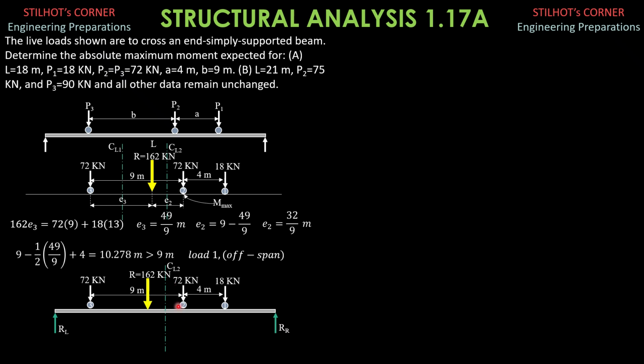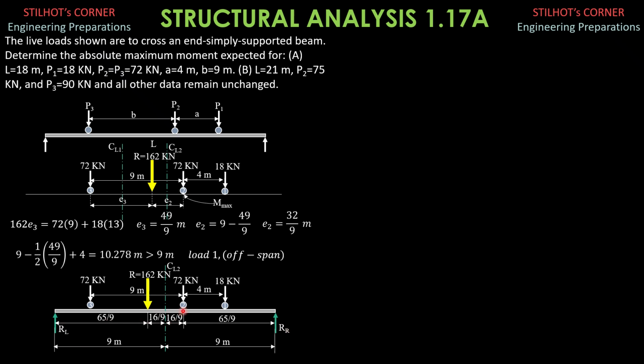Therefore, the distance of load 2 from the center line, or the resultant from the center line, is half of E sub 2. Half of 32 over 9 is 16 over 9 as shown. Therefore, the distance of the resultant from the left support, because half the length of the span is 9 meters as shown, is 9 minus 16 over 9. That is also the same distance of load 2 from the right support. 9 minus 16 over 9 is 65 over 9.